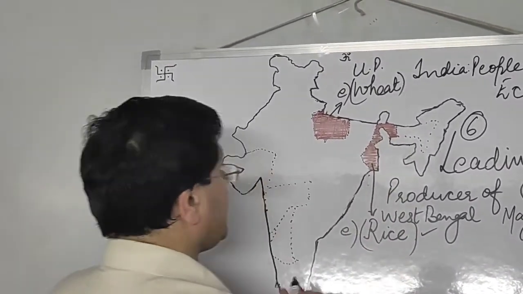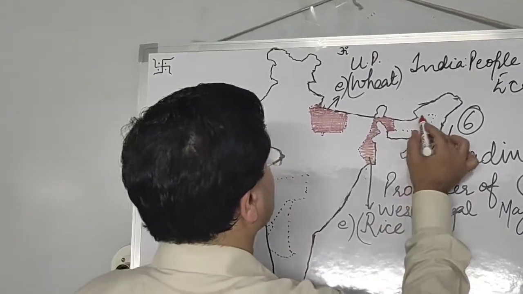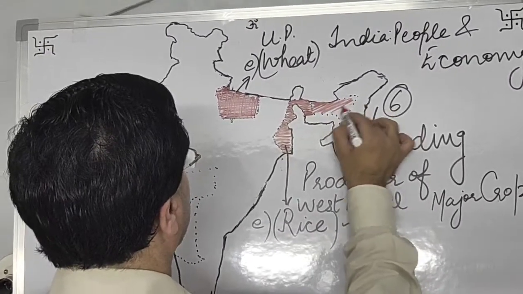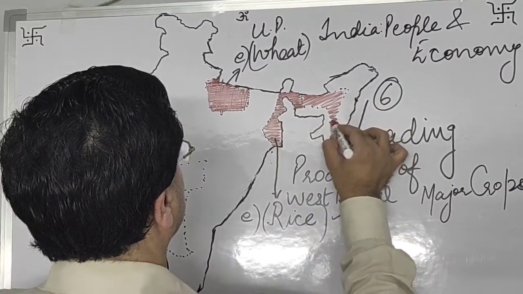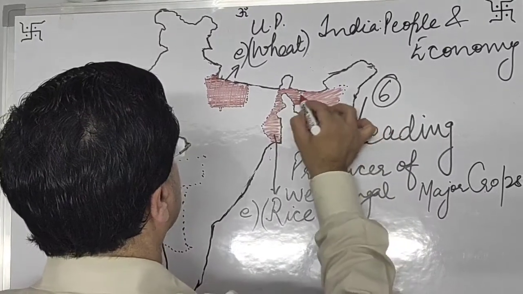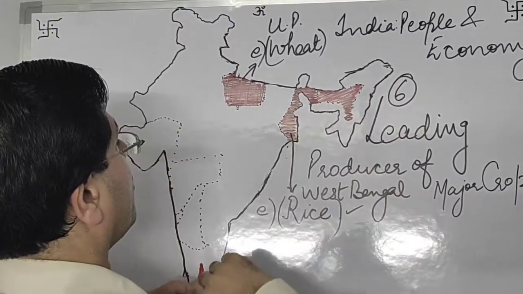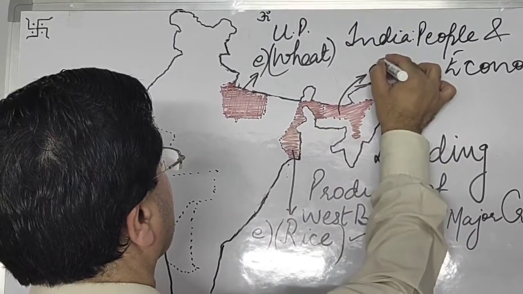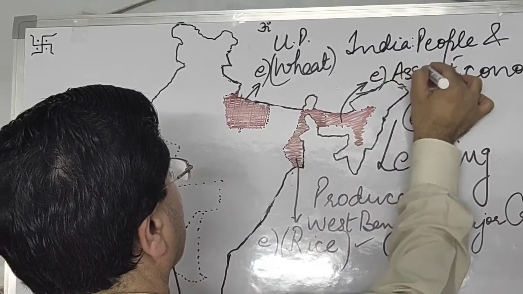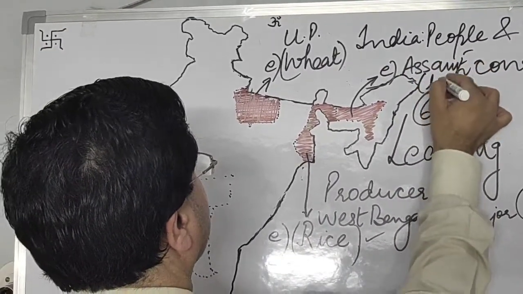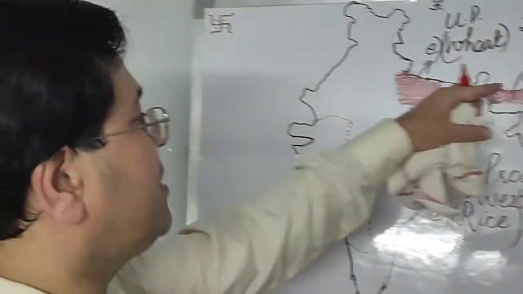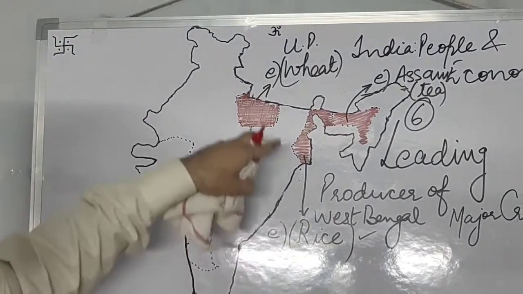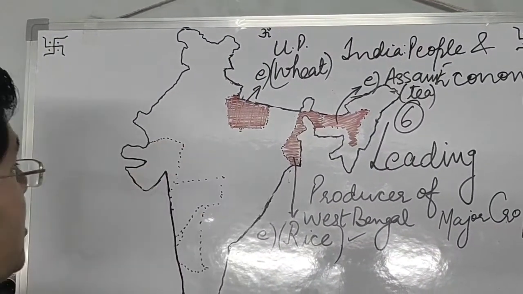Now next crop is tea. Leading producer of tea is Assam state, which is located in northeastern region of India. We all know approximately 70% of total tea comes from Assam. Assam, in bracket I am writing tea. So Assam is the leading producer of tea, Uttar Pradesh is the leading producer of wheat, and rice, leading producer is West Bengal.